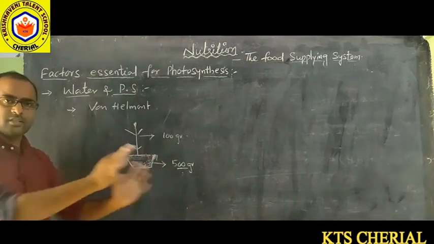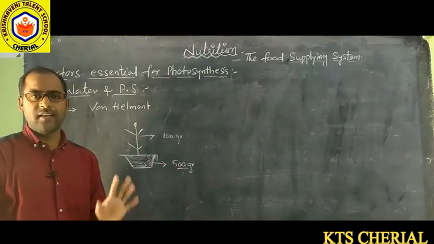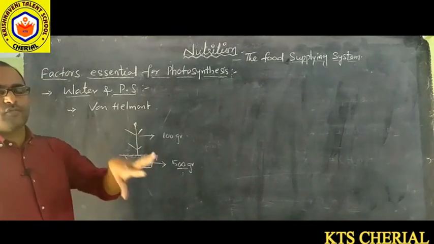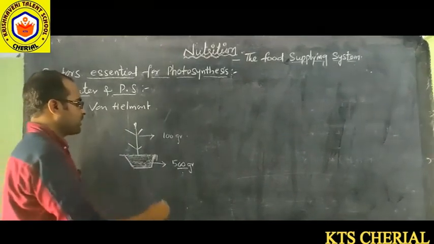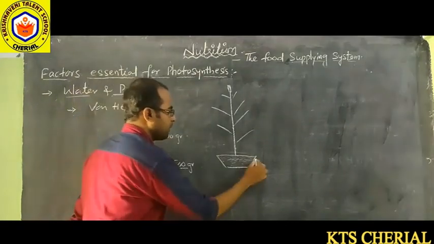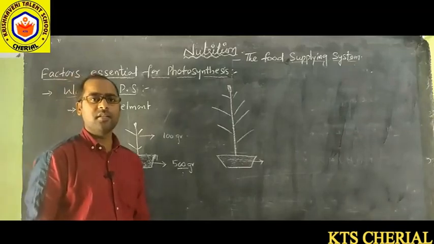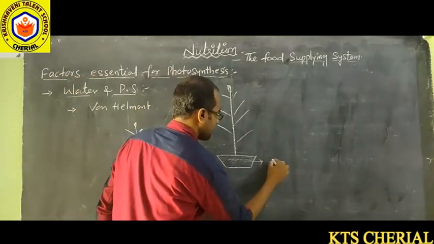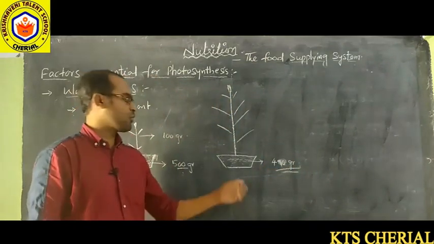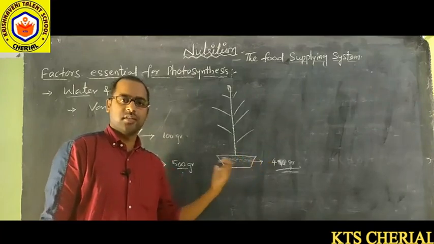Then he placed it in sunlight, and daily he used to water the potted plant. After a few months, the plant had grown. Then he measured the mass of soil present in the pot. It was just 490 grams of soil. That means just 10 grams of soil is reduced.